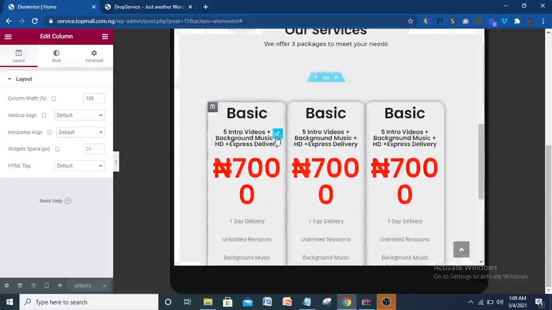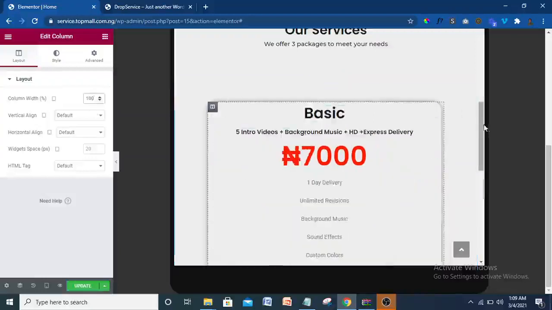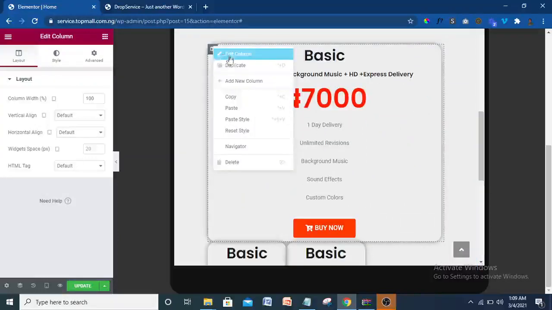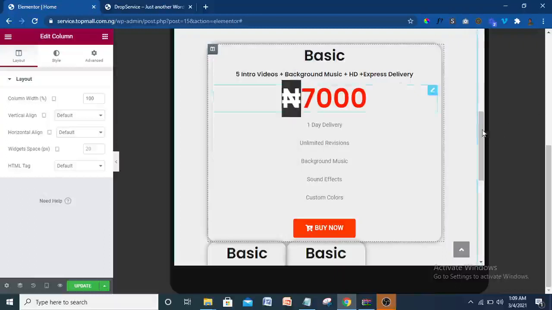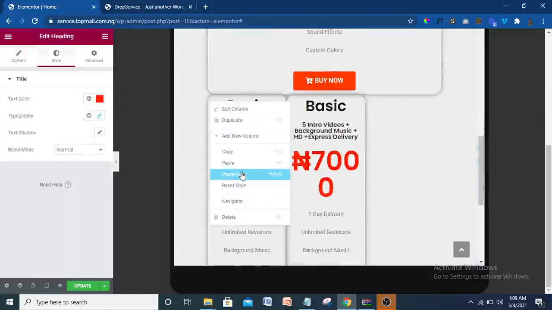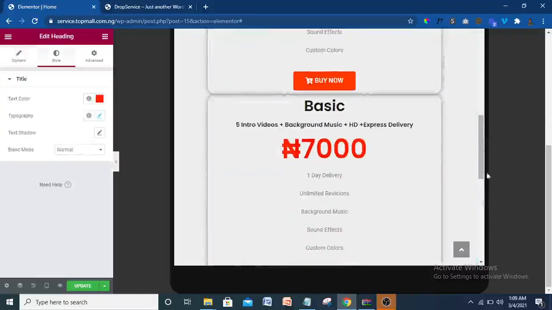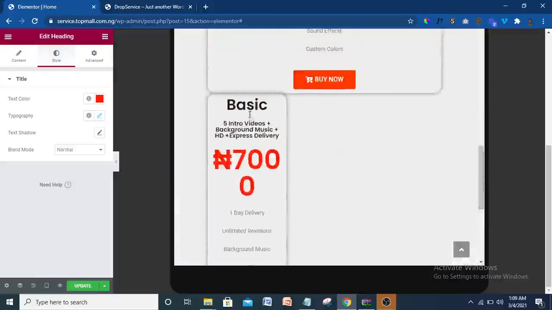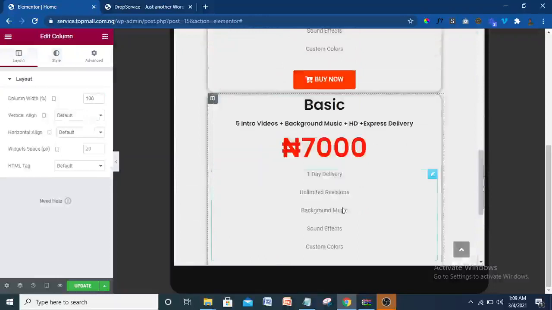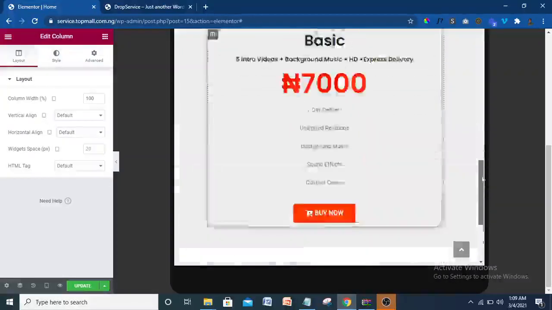This one too, you can just take care of that. Let's make this one 100. The pricing, everything. If you have done one like that, what you can also do is copy it like that. To save time, if you don't want to do it separately, just paste. Since you have changed one, just paste the style, so everything is going to change to that style. Hope you get that. That is one of the easiest ways. You have to find the easiest way of doing things. Paste style. So good, now this has been done.